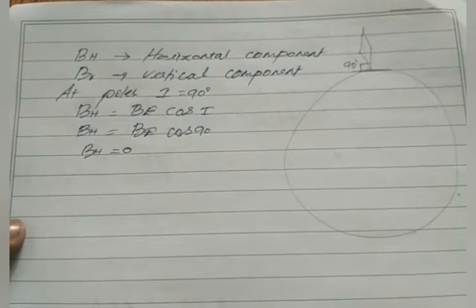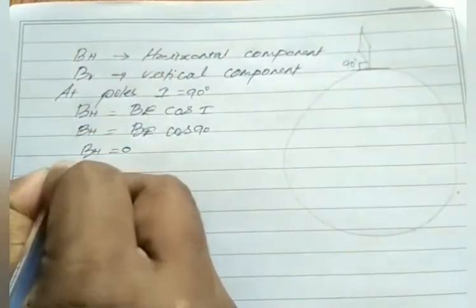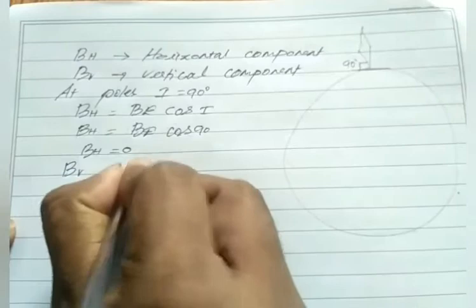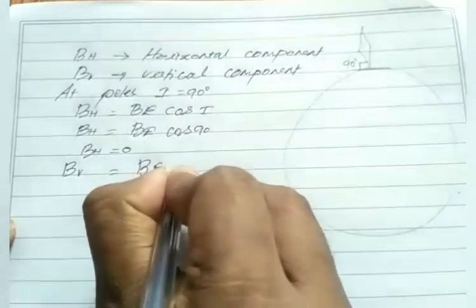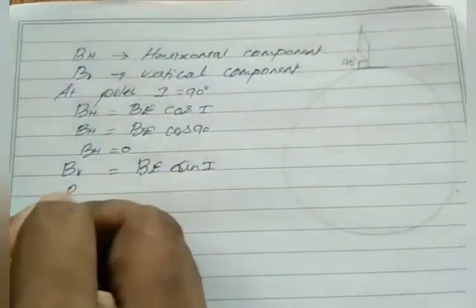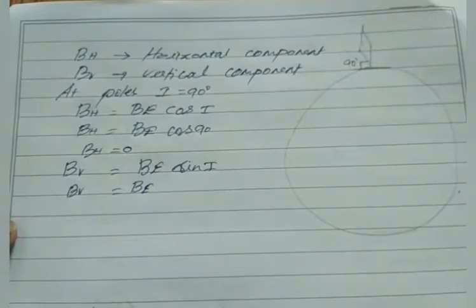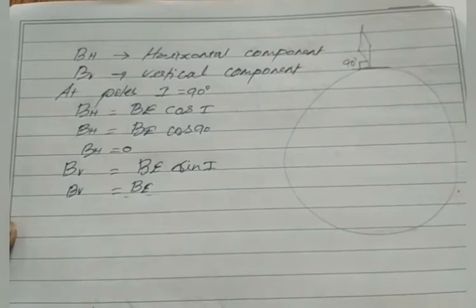Clear? So for vertical component, BV equal to BE sin I. Substitute I equal to 90 degree, then we have BV equal to BE, sin 90 will be 1. So vertical component value will be maximum. Where? At poles. Clear? So at poles, horizontal component value will be 0, vertical component value will be maximum.